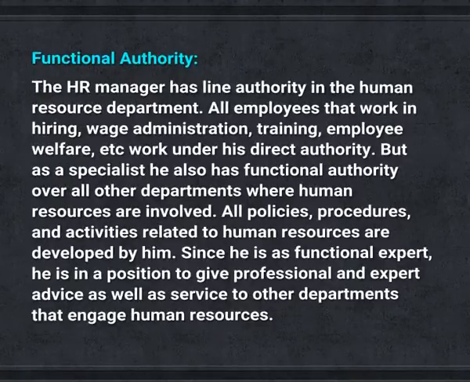Functional authority. The HR manager has line authority in the human resource department. All employees that work in hiring, wage administration, training, employee welfare, etc. work under his direct authority. But as a specialist, he also has functional authority over all other departments where human resources are involved. All policies, procedures and activities related to human resources are developed by him. Since he is a functional expert, he is in a position to give professional and expert advice as well as services to other departments that engage human resources.